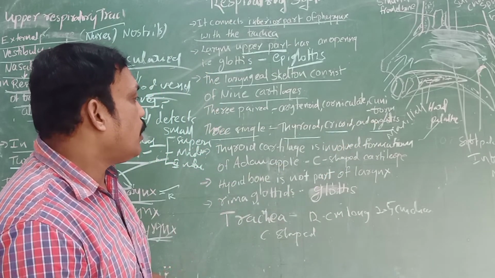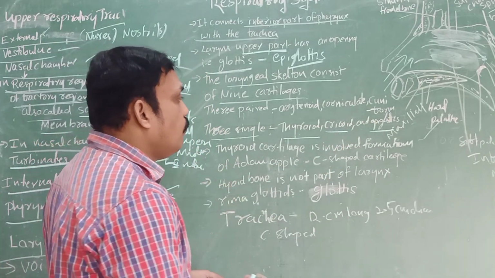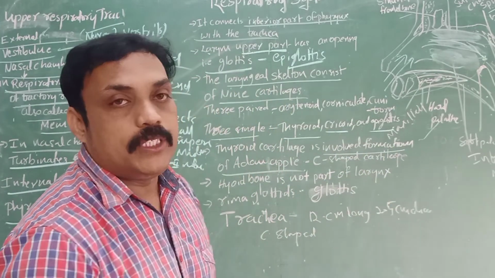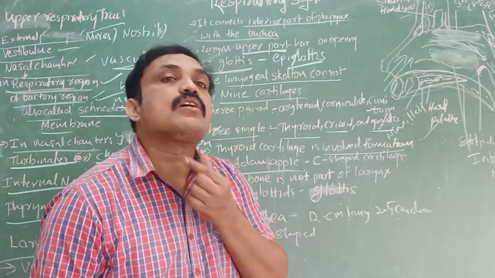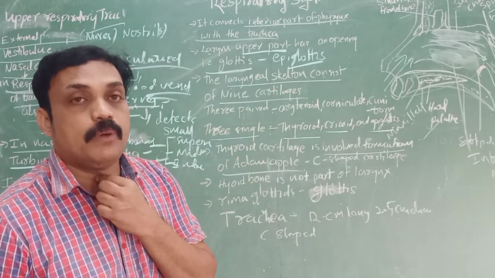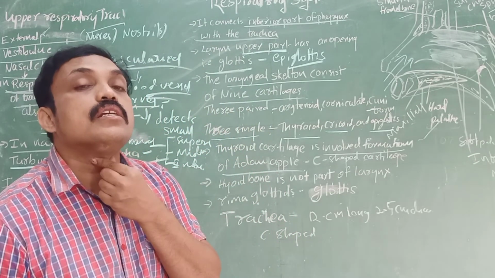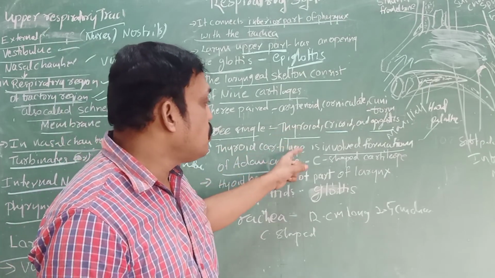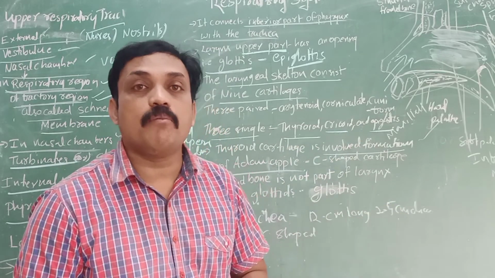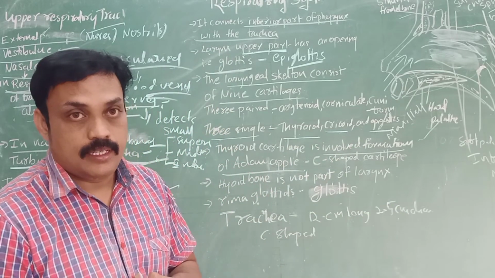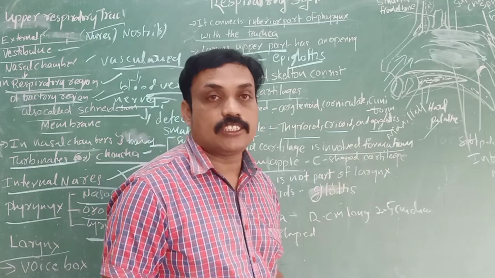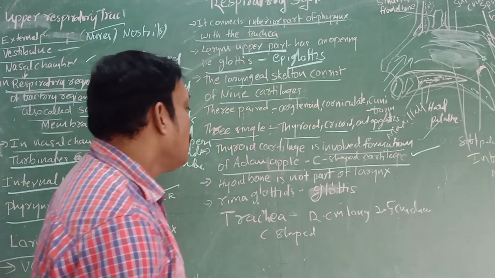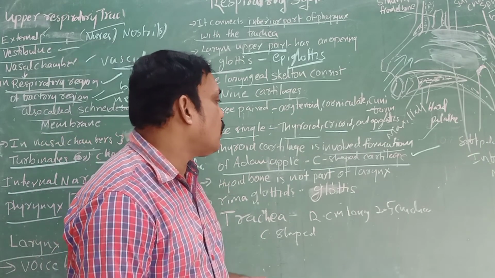The thyroid cartilage is involved in the formation of the Adam's apple in males. It is a C-shaped cartilage.